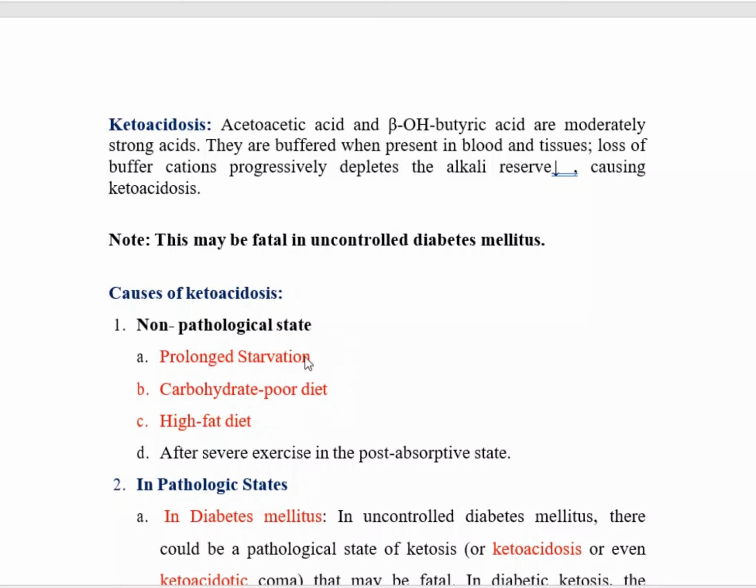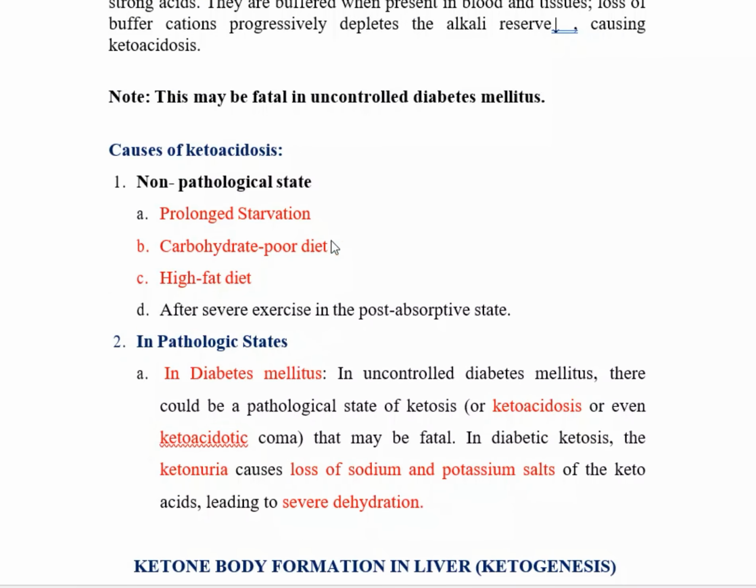Another important cause is the pathological state, in uncontrolled diabetes mellitus, where ketosis may be fatal in diabetic ketoacidosis. Ketonuria causes the loss of sodium and potassium salts of the ketoacids, leading to severe dehydration.